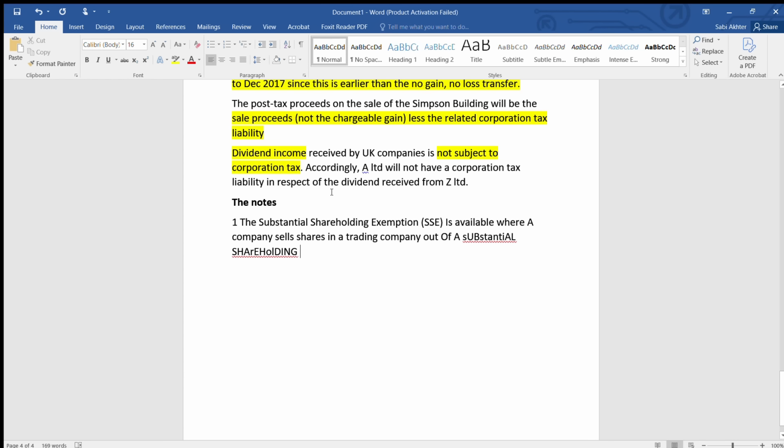So what is the meaning of out of substantial shareholding? A shareholding of at least 10%. Okay, a shareholding of at least 10%.